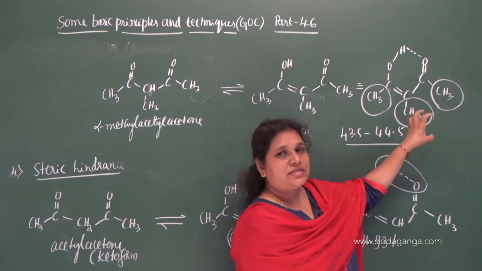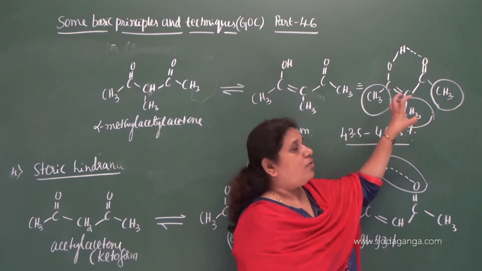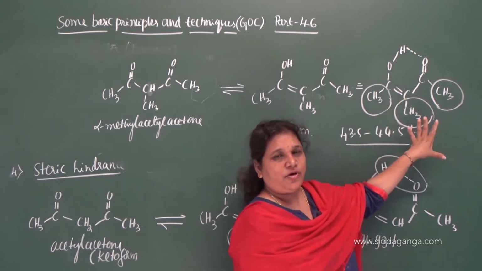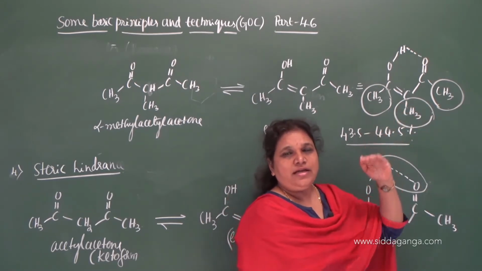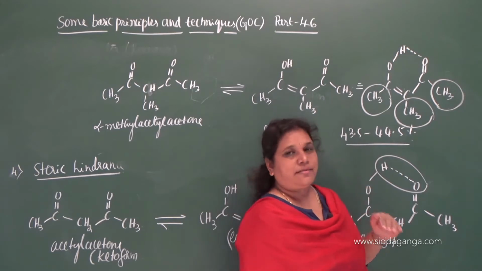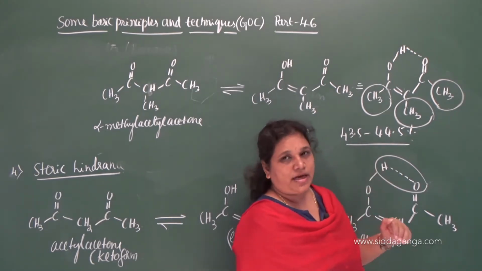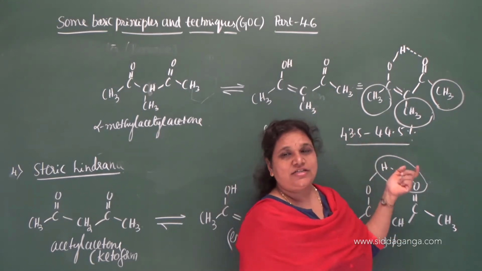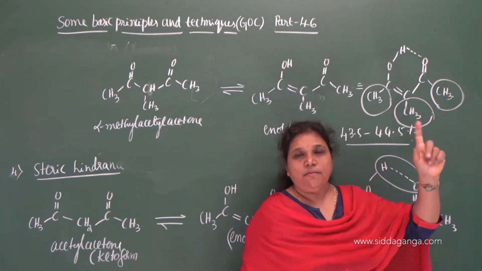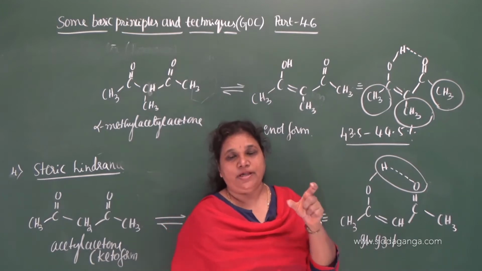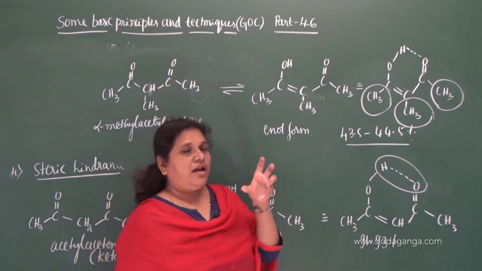Since it restricts or repels the formation of hydrogen bonding, it gets a little destabilized. Therefore the percentage of enol form is less. Because of the presence of the bulky methyl group, the bulky methyl group causes repulsion.